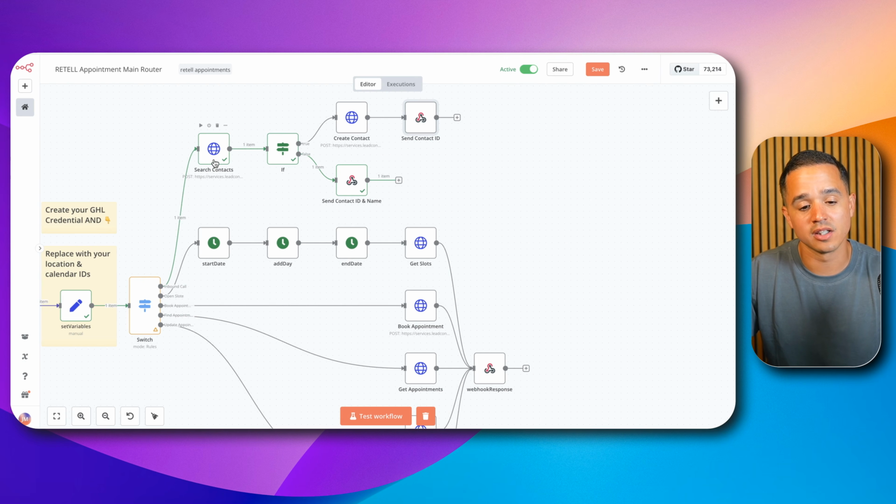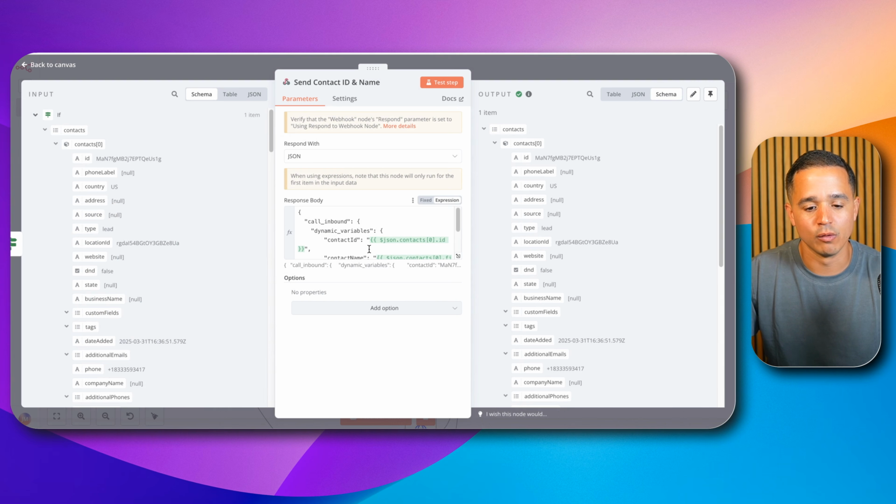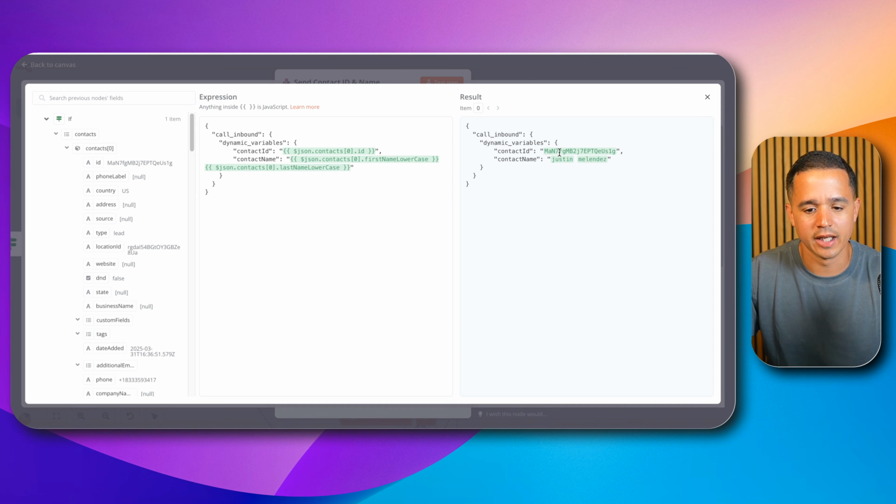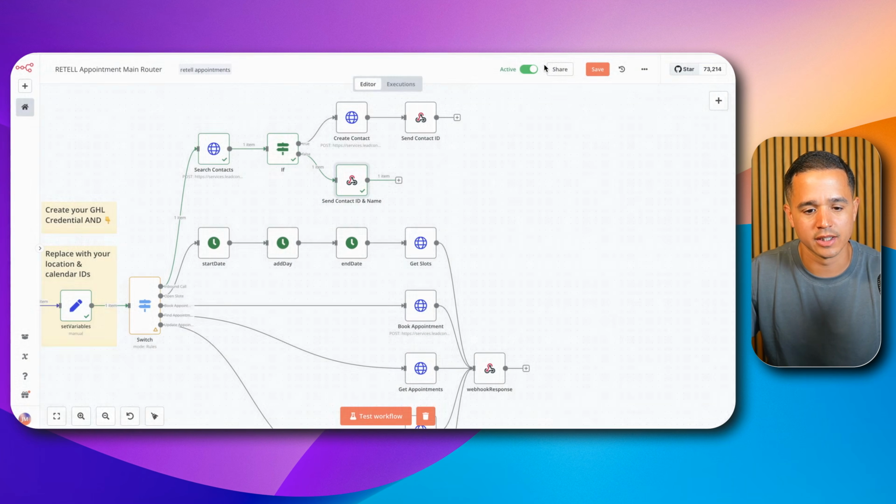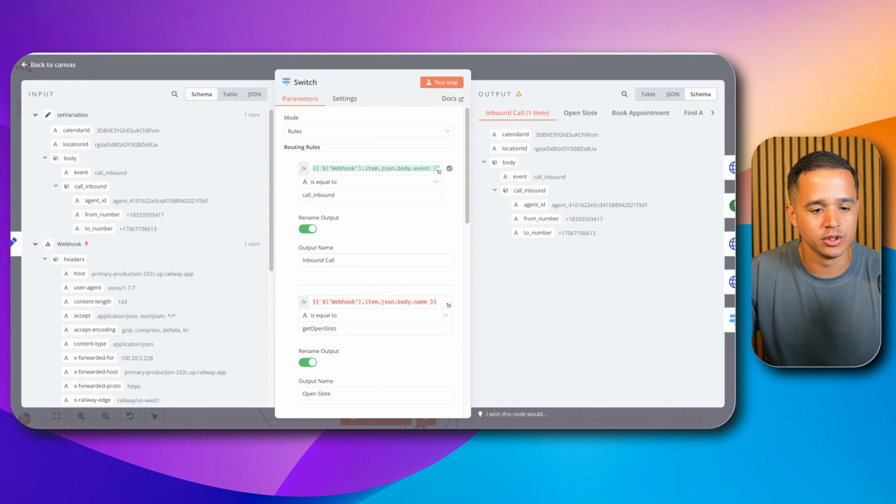But because this contact already existed, we found the contact, and so we went down the false lane, and then we provided Retell with the contact name and the contact ID. If I pop this open, you'll see that all that stuff was automatically filled in because we got the results from the search contact.